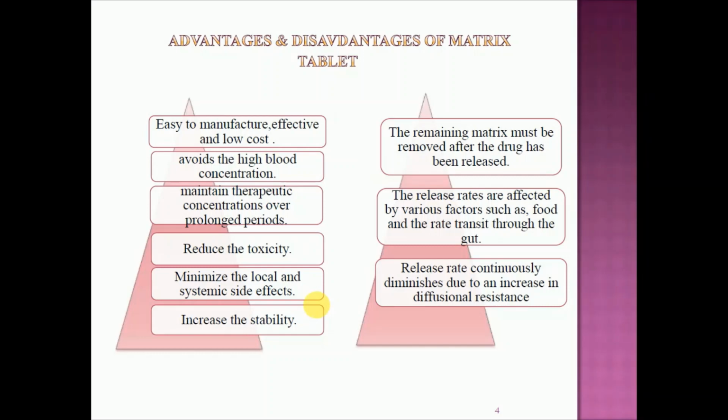The release rate continuously diminishes due to the increase in diffusional resistance. This is the most important, the major disadvantage of the matrix tablet. As time passes, the diffusional path length increases, and that's why the release rate decreases. So after some specific period of time, the release rate of the drug decreases, so it may be converted from controlled release to sustained release. The release rate does not remain fixed, so it is a major disadvantage of the matrix tablet.